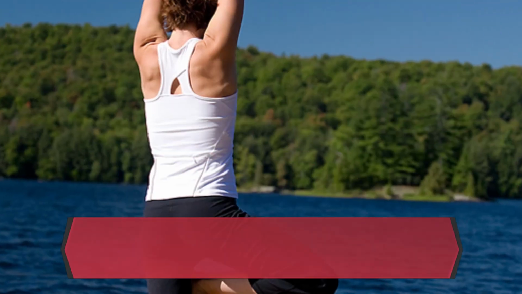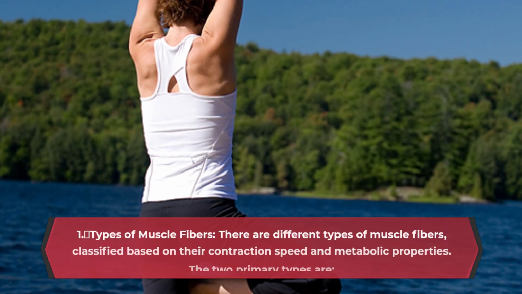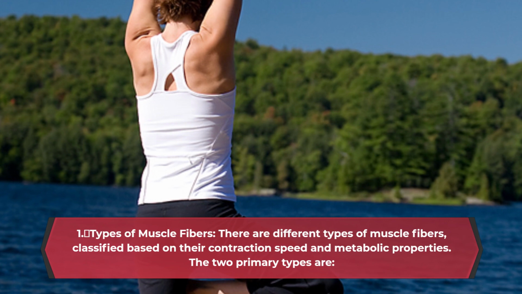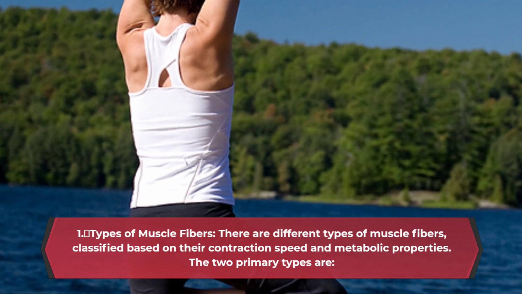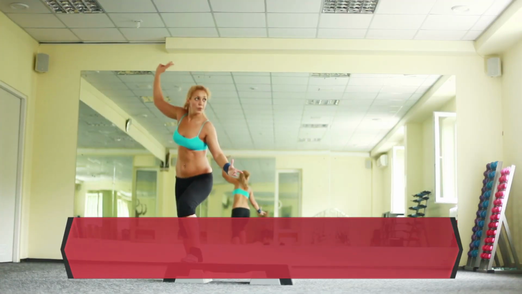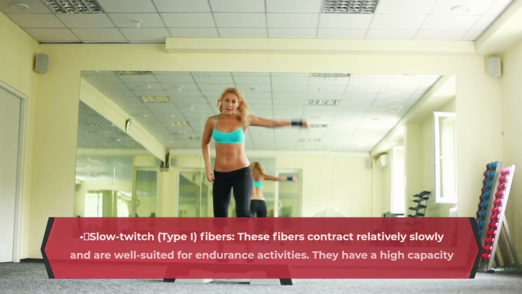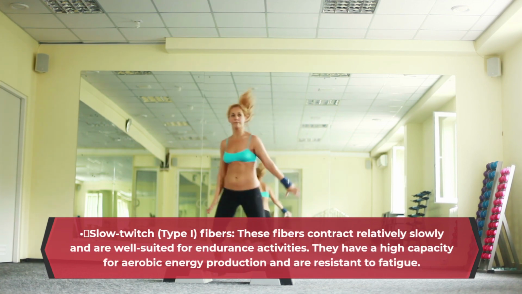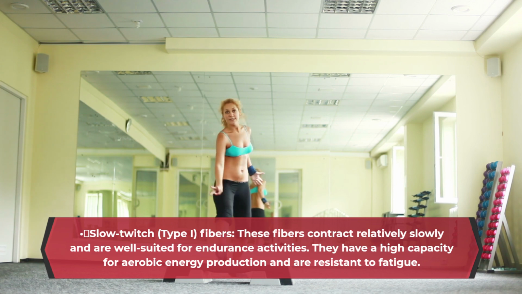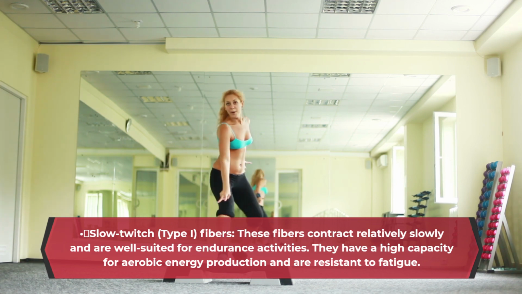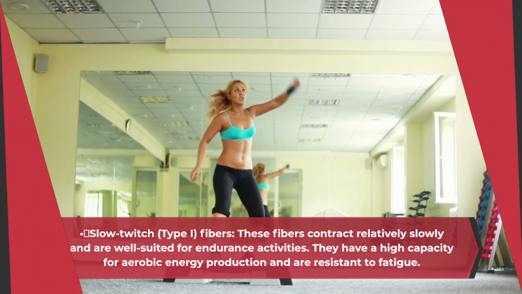1. Types of muscle fibers. There are different types of muscle fibers, classified based on their contraction speed and metabolic properties. The two primary types are slow twitch, type 1, fibers. These fibers contract relatively slowly and are well suited for endurance activities.